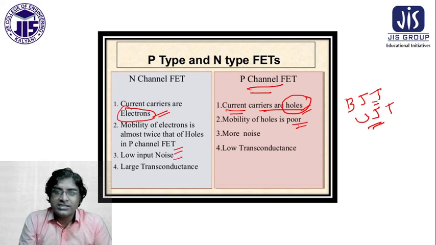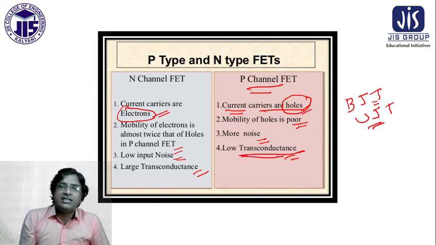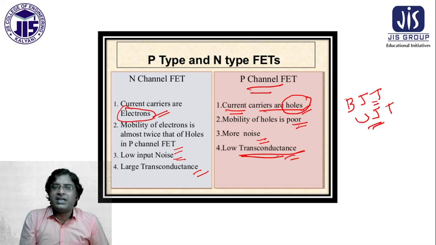Low input noise, more noise is there in the p channel, and large transconductance, low transconductance. What is transconductance? We will come to it later, but these are the differences between the p channel and n channel